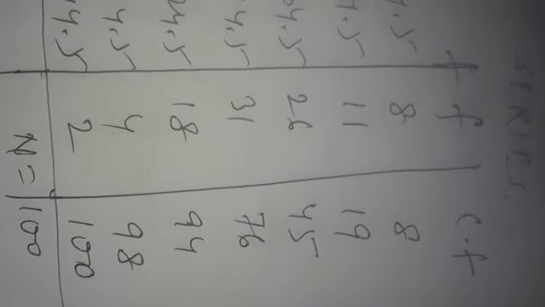Since no class is before the first class interval, the cumulative frequency of the first class interval is 8 itself, which is its frequency.